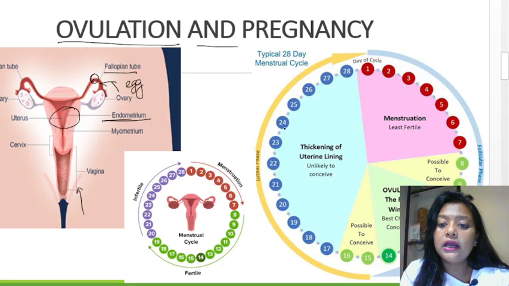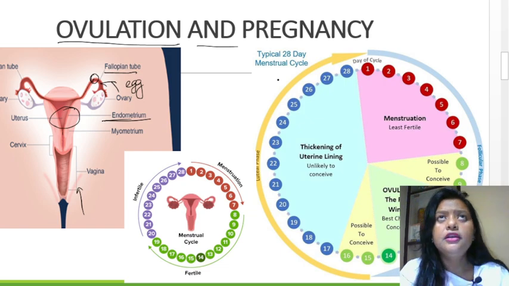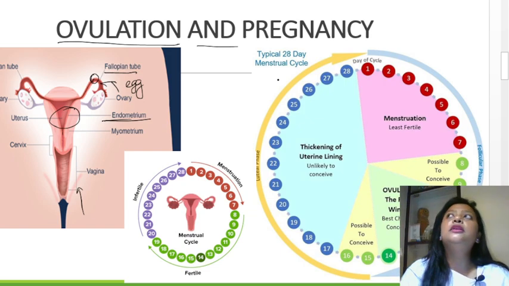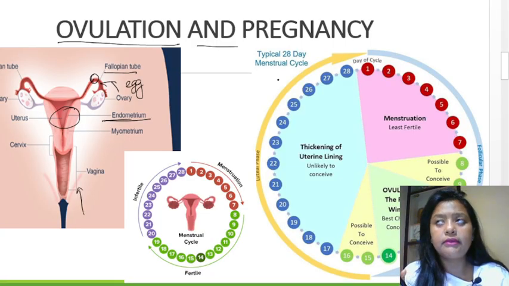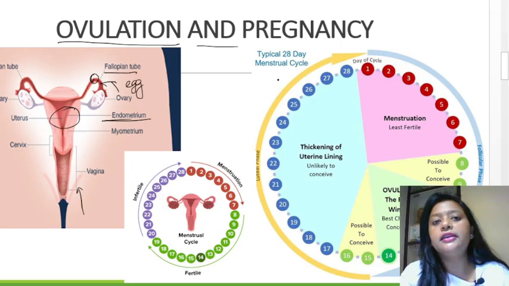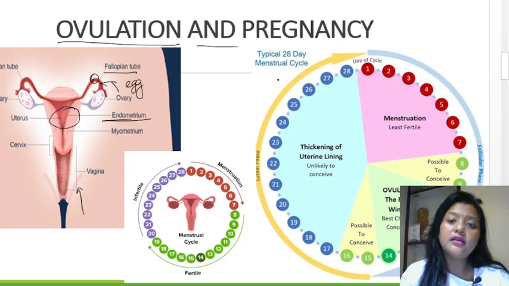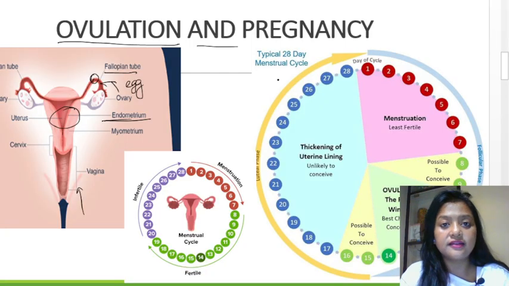In this diagram, I have shown you the menstrual cycle. Basically, the menstrual cycle is 28 days. In a woman, 28 days is the menstrual cycle period. But in some women, depending on age, the cycle might differ. Some might have 45 days, some 23 days, some 25 days, some 28 days. But generally, we take it as a 28-day menstrual cycle.